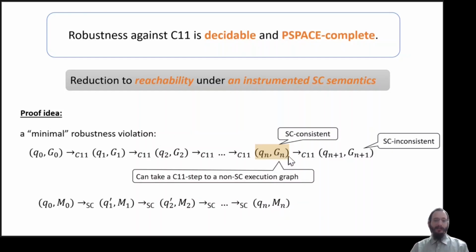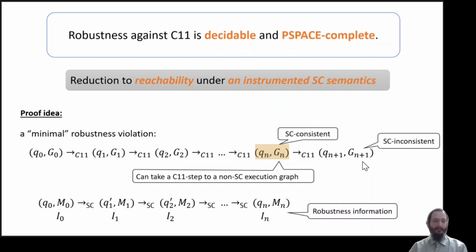And we know that the C11 machine can take another step, while the SC machine cannot. And we identify a finite set of properties that allow us to identify exactly this kind of behavior instead of saving the entirety of the execution graph. We only store a finite set of properties in the instrumentation.